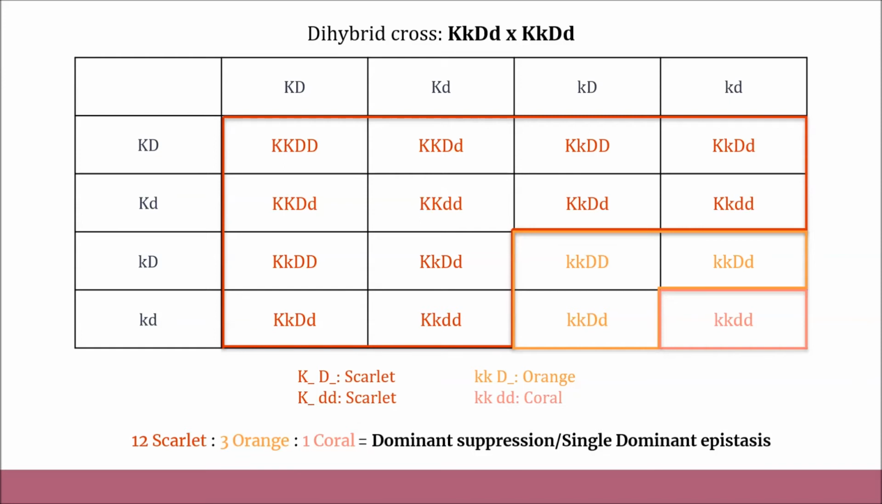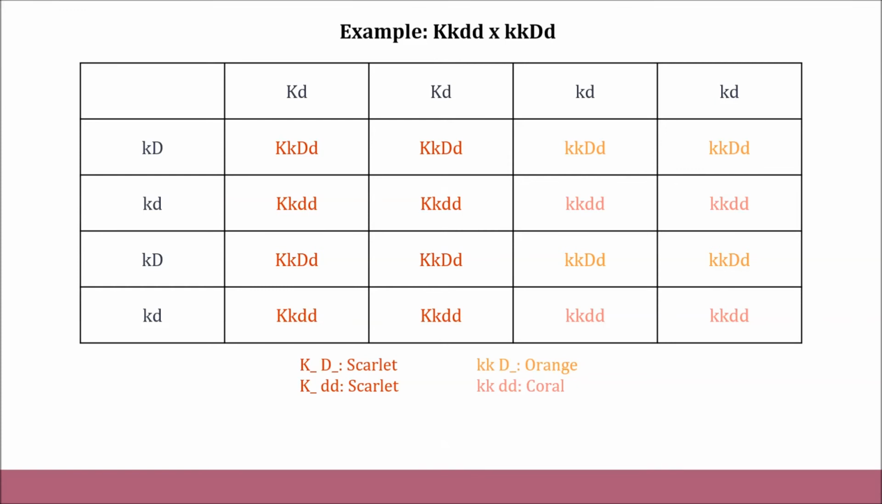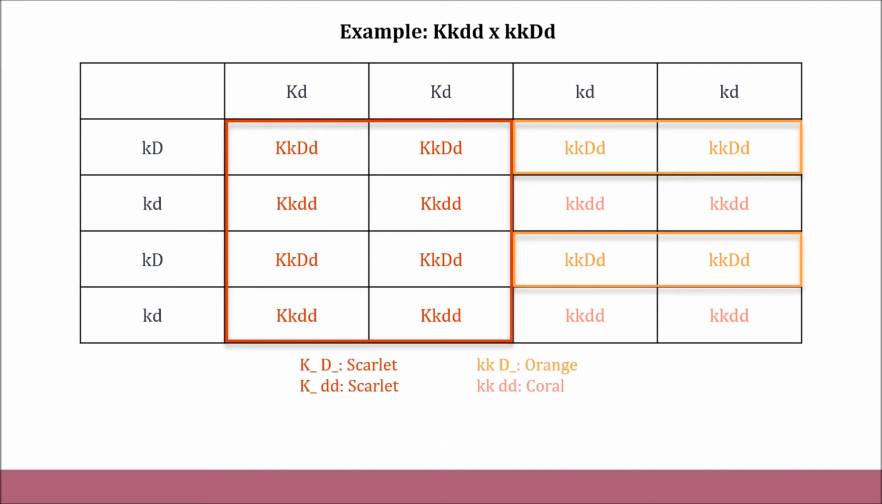Let's try an example. What is the phenotypic ratio expected in the following dihybrid cross? Here's the expected Punnett square. Big K and big D and big K and little d will be scarlet. Little k and big D will be orange. Little k and little d will be coral. This gives us a ratio of 8 scarlet flowers, 4 orange flowers, and 4 coral flowers.